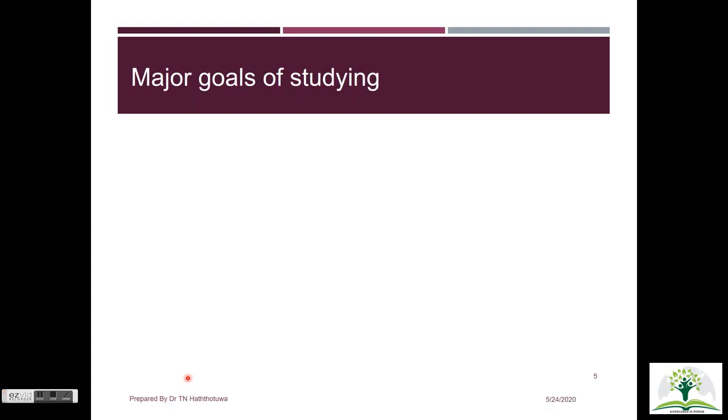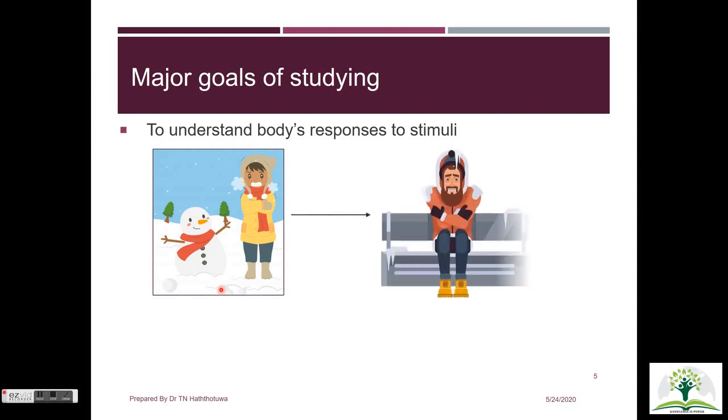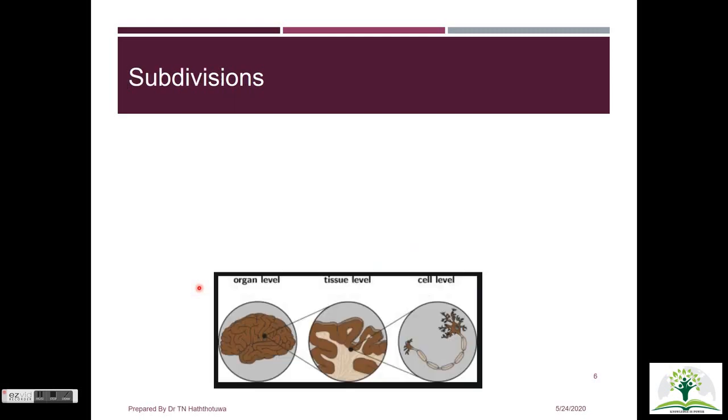Now we will see what are the major goals of studying physiology. First is to understand the body's response to a stimulus. For example, suppose you are in a chilly environment. What would be the body response to that? Goosebumps or maybe shivering. The second goal is to understand how the body conditions are maintained within a narrow normal range, or else we can call it homeostasis. For an example, no matter how environmental temperature changes, your body temperature is going to be constant around a narrow normal range. While studying physiology, we are going to look into functions at cellular level as well as organ level.